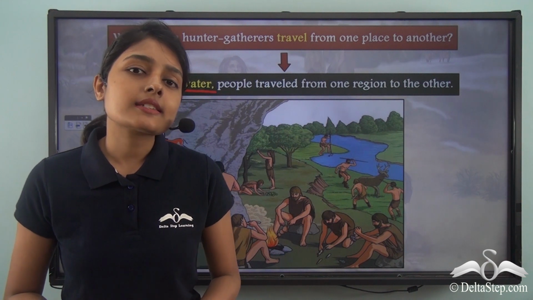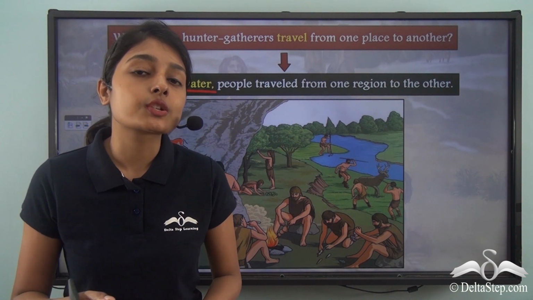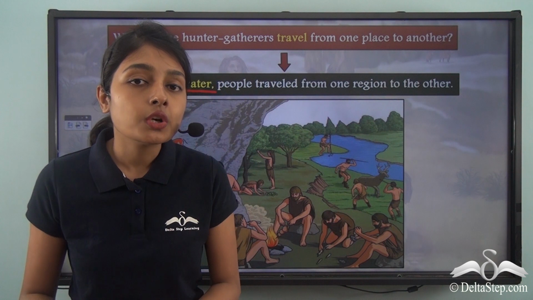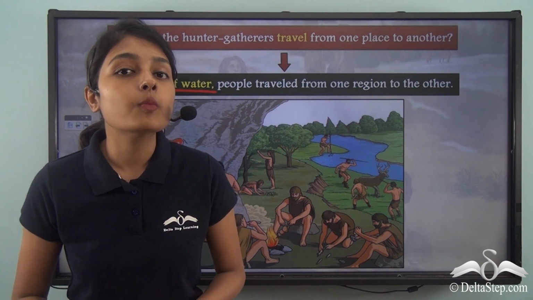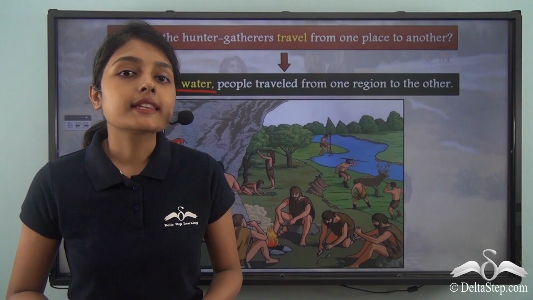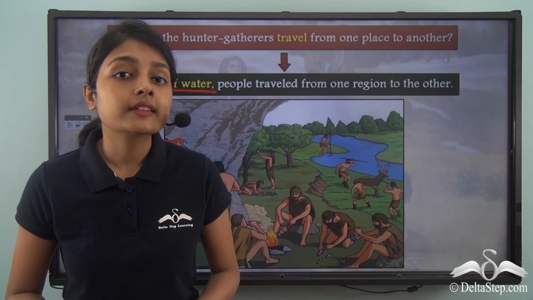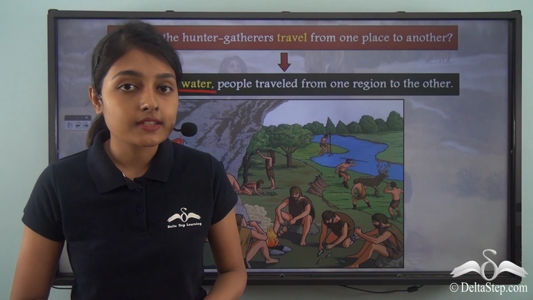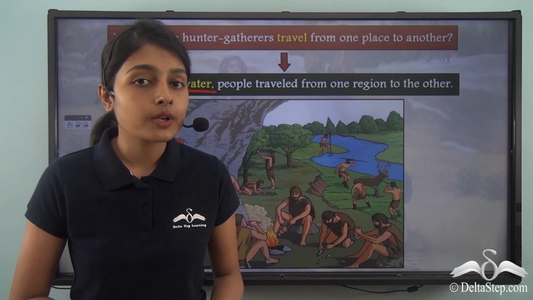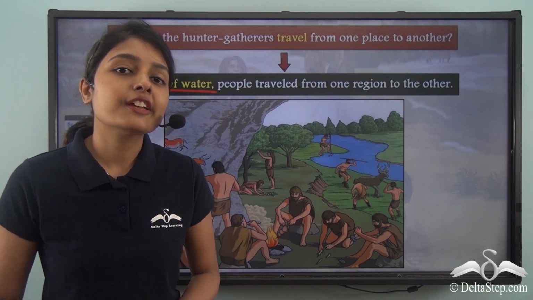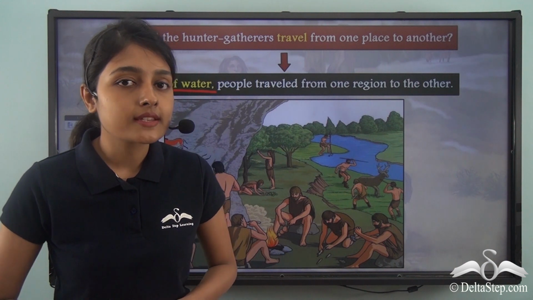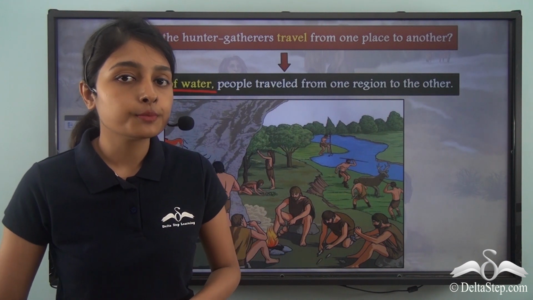So can you understand how so many reasons together contributed to this movement of people from one place to another? This also justifies the point that these hunter-gatherers lived nomadic lives. They moved from one place to another, and all this while we have traced quite a few reasons why these people had to move.